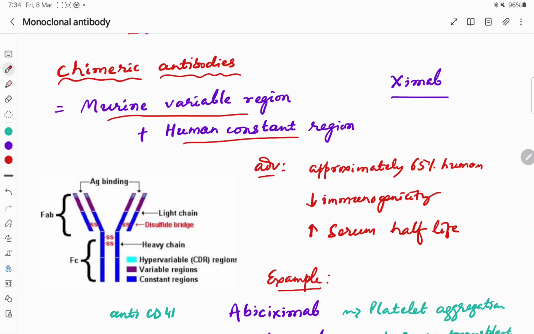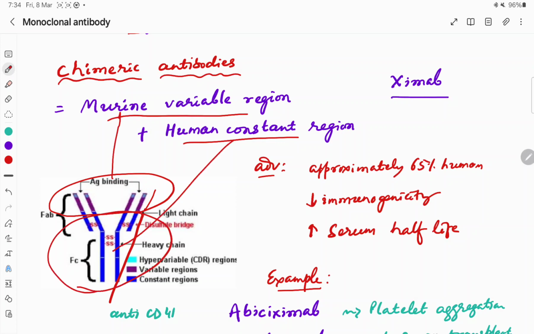As we know, this is the structure of the antibody, where this part up to this blue color is the constant region, and this upper color is the variable region. So variable region, this part will take that of murine, and this part will take that of human. Then we will have the monoclonal antibody, which is chimeric antibody, and it will be approximately 65% human.